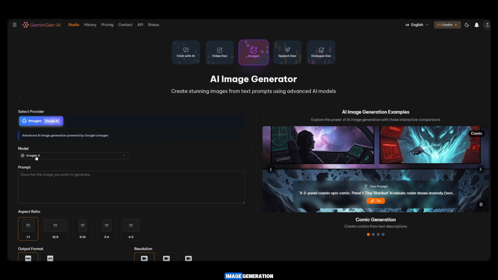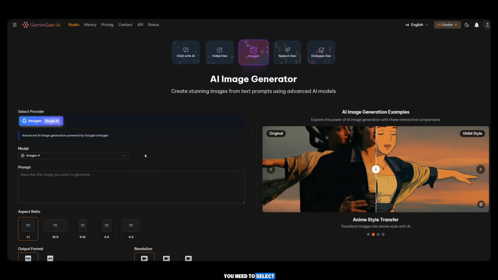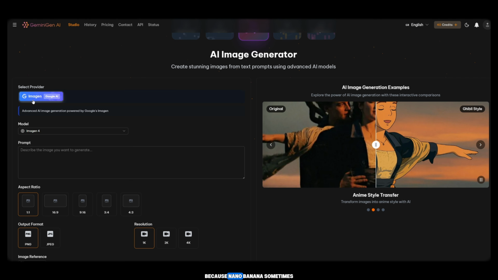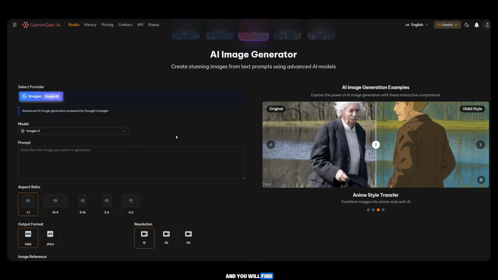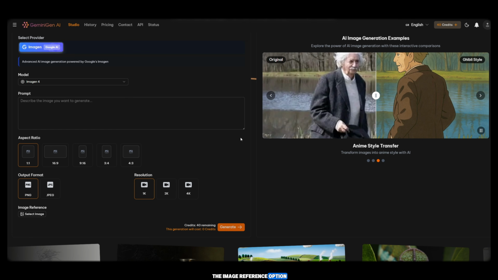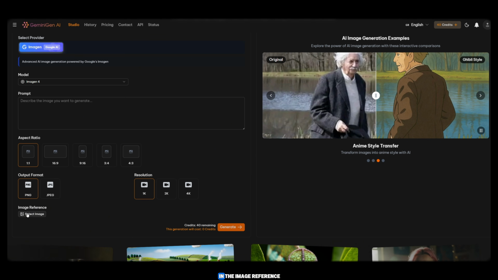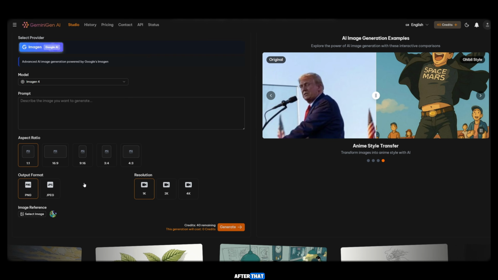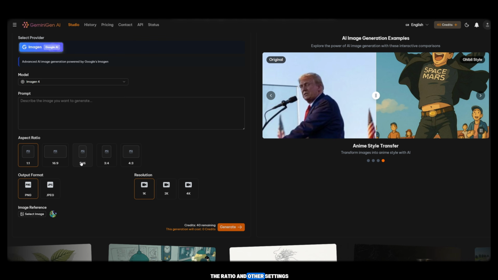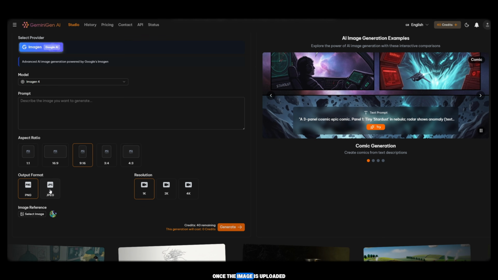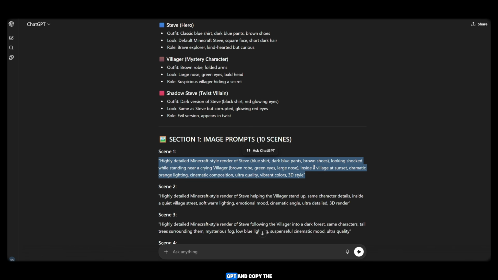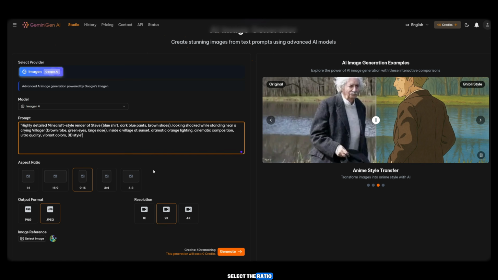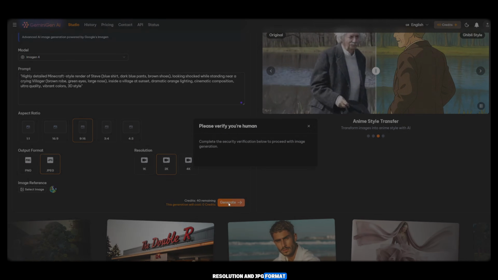First, we will do image generation. You need to select the image generation model because Nano Banana sometimes causes issues. Next, scroll down and you will find the image reference option. First, upload your image in the image reference. After that, you need to select the ratio and other settings. Once the image is uploaded, go back to ChatGPT and copy the first image prompt. Then paste it here, select the ratio, resolution, and JPG format.